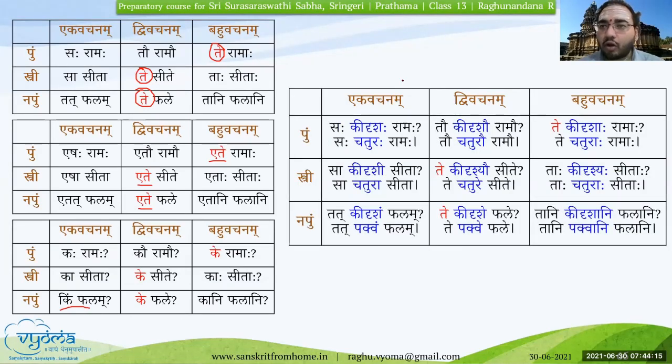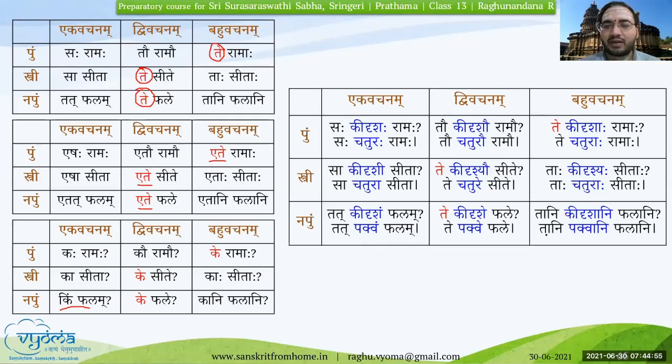Now, combining this along with kidrishaha, along with kidrish shabda, basically for pullinga, strilinga, and napumsakalinga, this is the table that we get. Kidrishaha, kidrishau, kidrishaha. See the similarities in the answers as well. Chaturaha, chaturau, chaturaha. So it is similar, pullinga shabda akarantaha pullingaha, and hence the forms follow each other. Kidrishi, kidrishyau, kidrishaha. It is an ikaranta strilinga shabda. Chatura, chature, chaturaha. Sa, te, taha. And similarly, kidrisham, kidrishe, kidrishani.